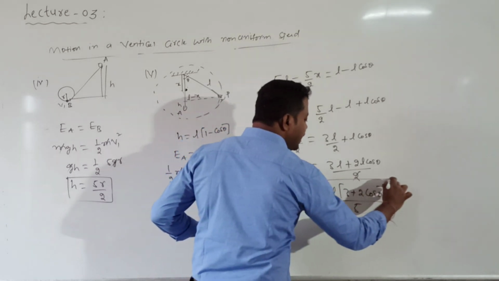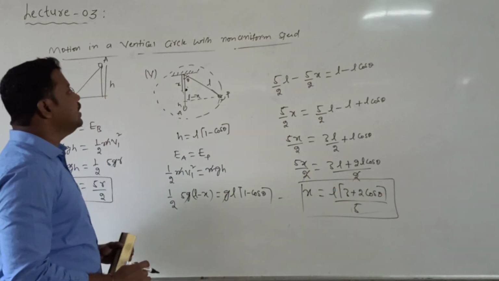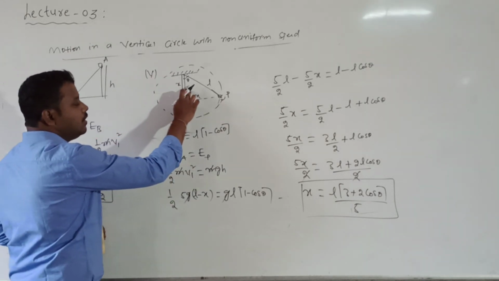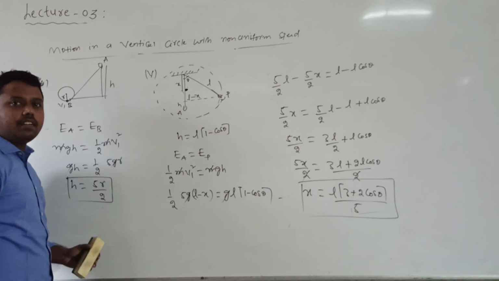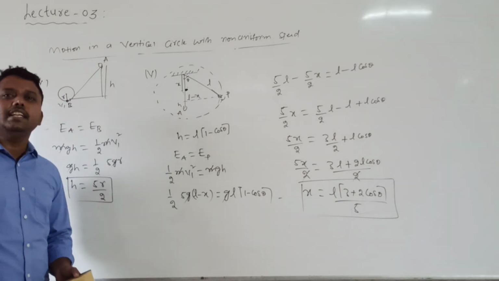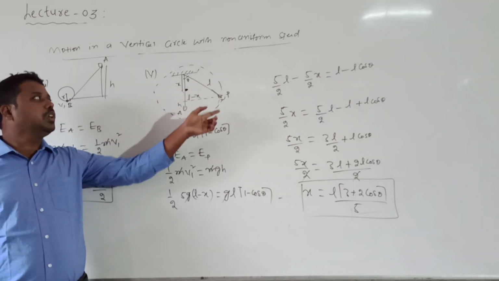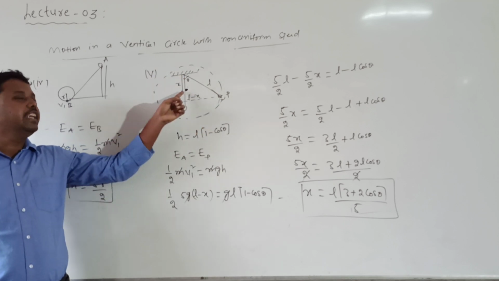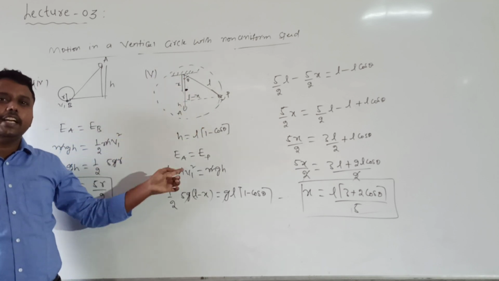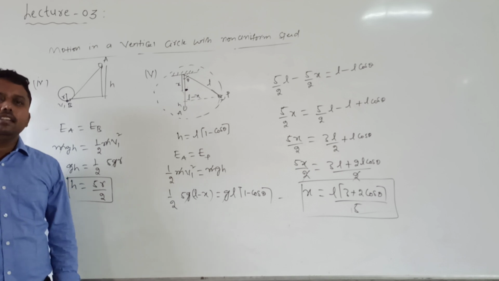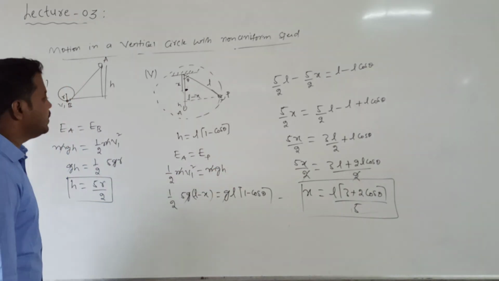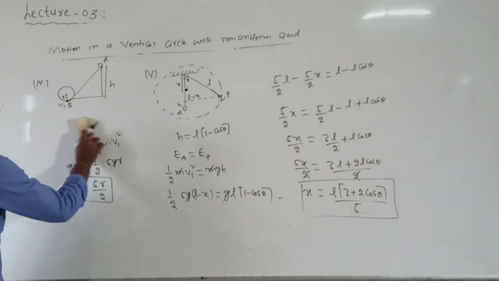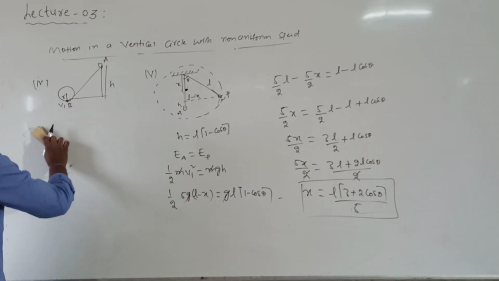So what is x here? X is the distance of the nail. Where you fixed the nail, the distance from the point of suspension. And here the condition is the body is executing vertical circular motion with the nail as a center. That's why the radius value is how much? L minus x. Okay, so this is regarding executing the vertical circular motion. The next point